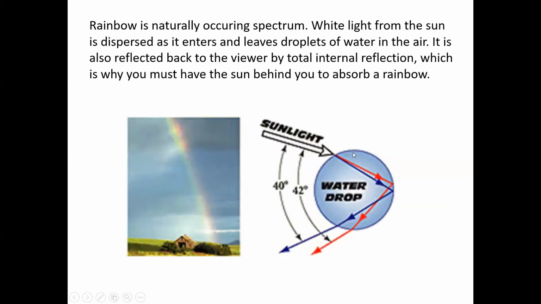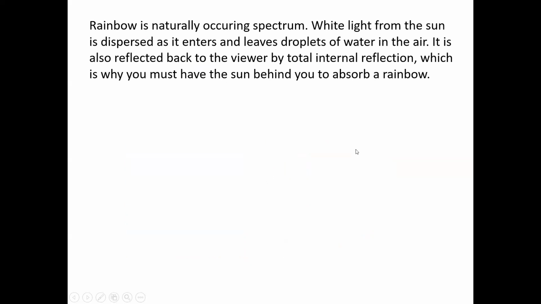That's how you are able to see a rainbow, and a rainbow is only visible if you have moisture in the air and there is sunlight. Without sunlight you are not able to observe a rainbow. How are you able to see the rainbow? The light from the sun is also called white light. Why do we call that white light? Because it is a combination of 7 colors. So for example, this is a raindrop and the light coming from the sun is white light.